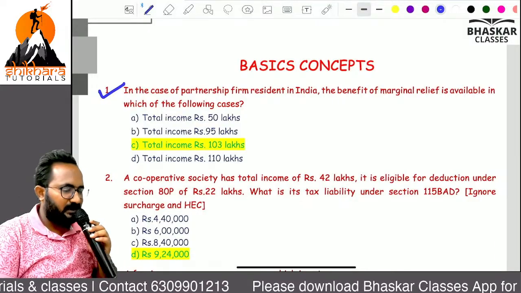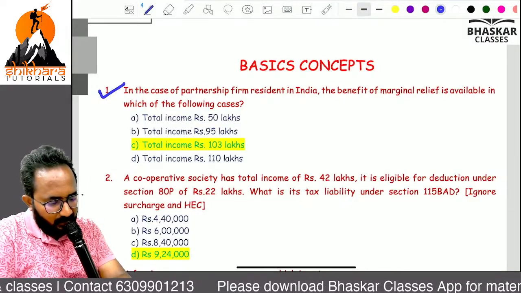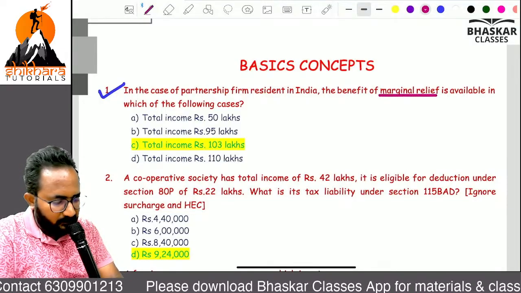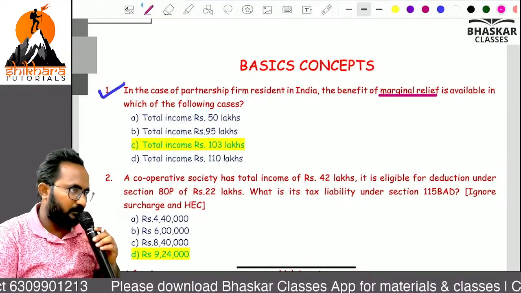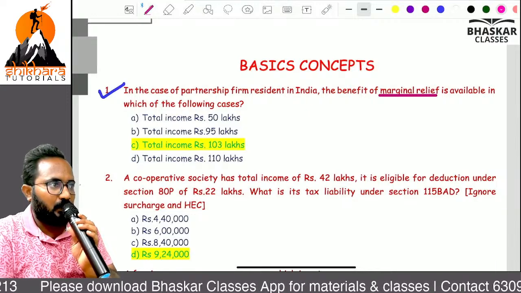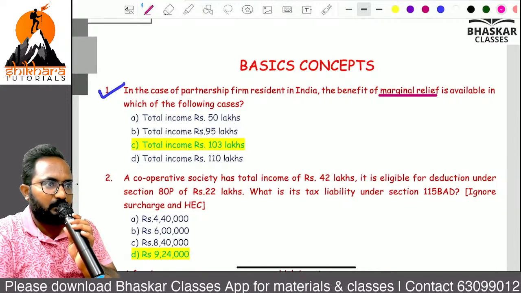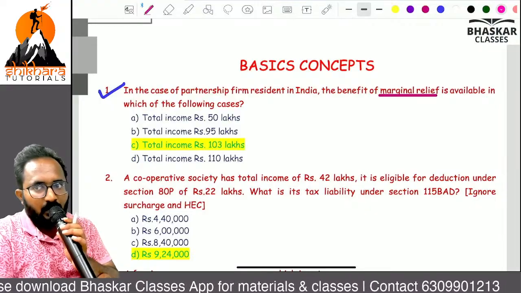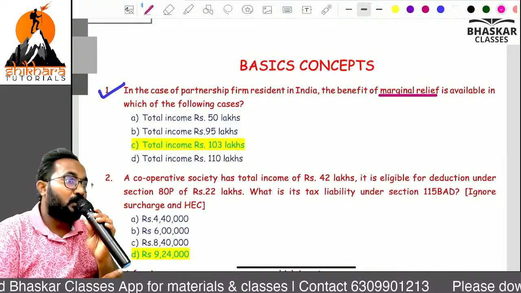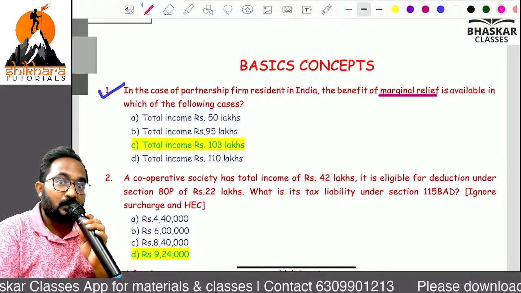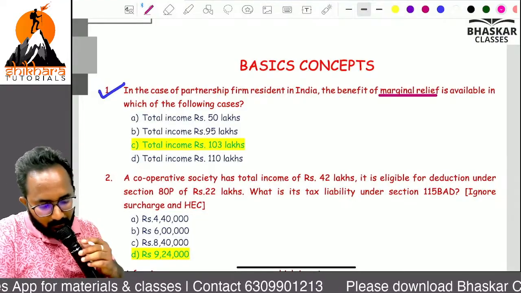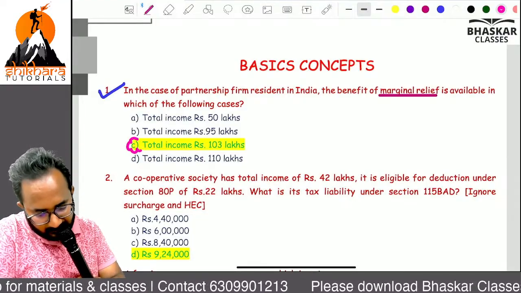Partnership firm is resident in India. Benefit of marginal relief is available in which of the following cases? Can you tell me? Marginal relief is available if the total income is 1 lakh, 2 lakh or 3 lakh more than basic limits for surcharge. What is the surcharge limit for partnership firm? 1 crore. More than 1 crore, always how much, ma? 12% only. So now, this is the correct answer.